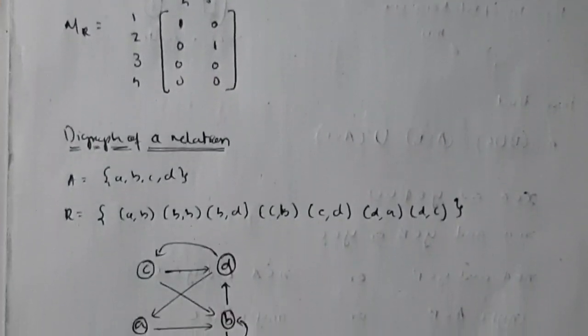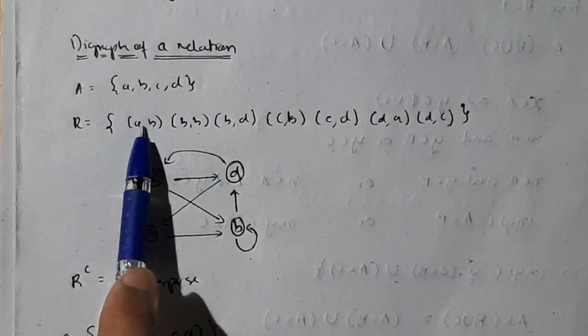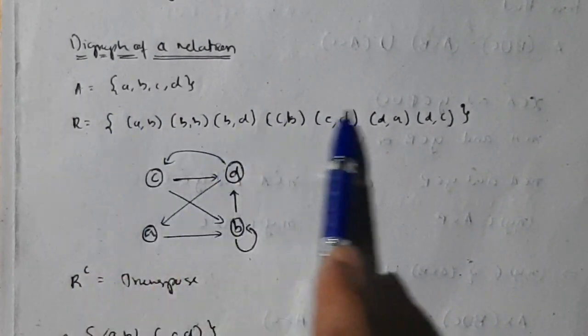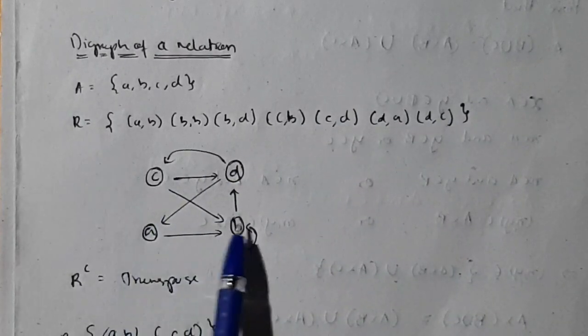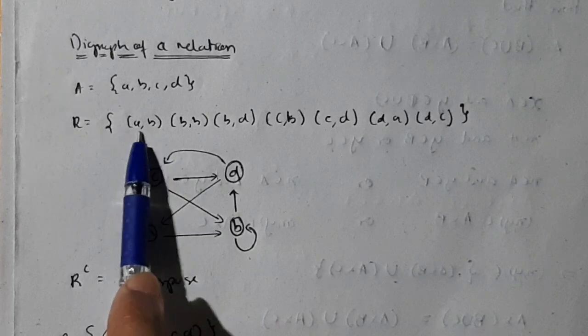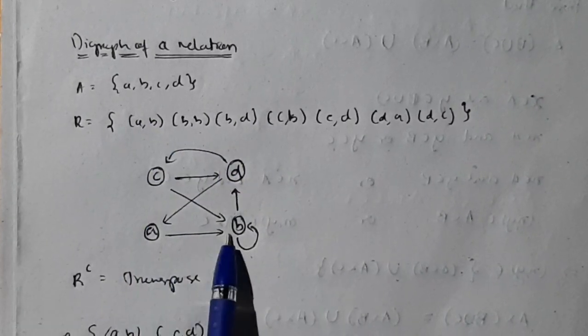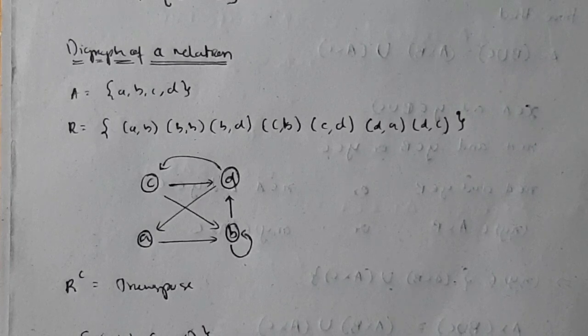Second thing, you will have a digraph. Digraph means if A has these elements A, B, C, D and R is given, you have to make the connections. Make 4 circles and write A, B, C, D in them, and whatever connection they have given, make arrows to it. Suppose A comma B, make an arrow. That is known as digraph of a relation.